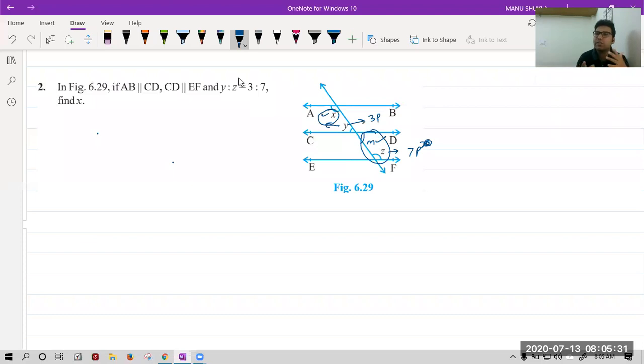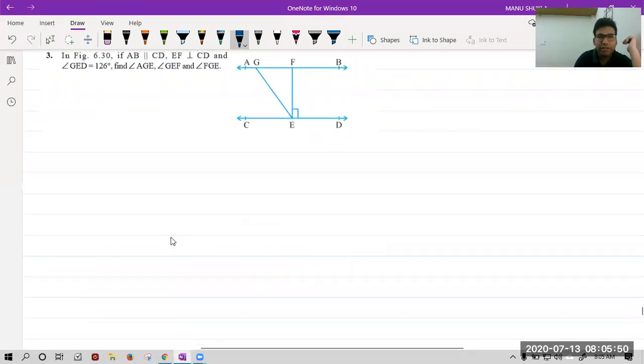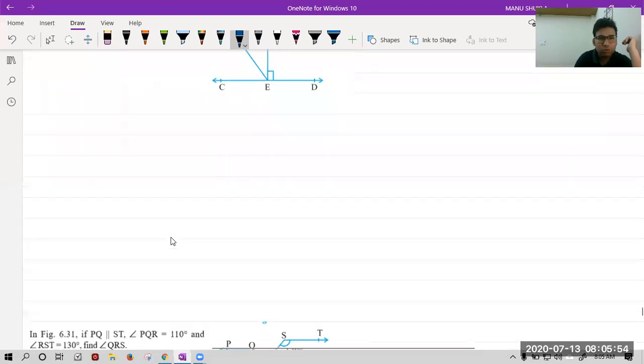I have told you always in class 8th also, whenever the question is in x, y, z, we always assume a, b, c or a different variable to reduce the confusion. Now, question number 3. I guess this was also done by all of you, so no need.